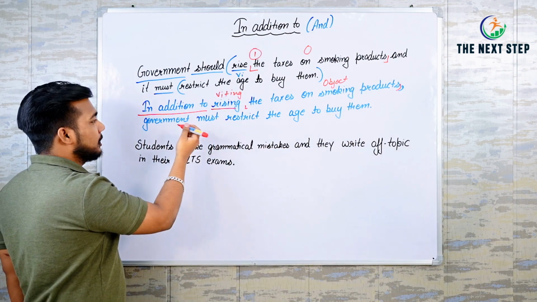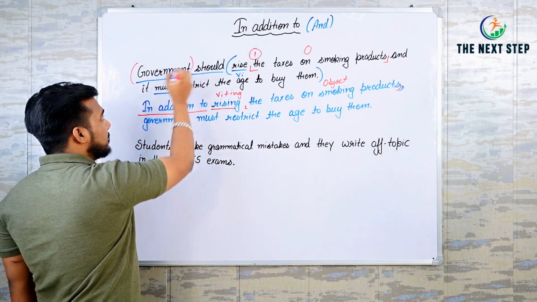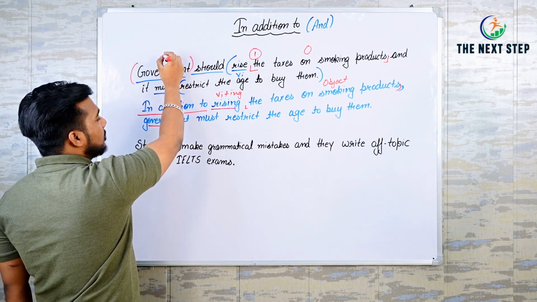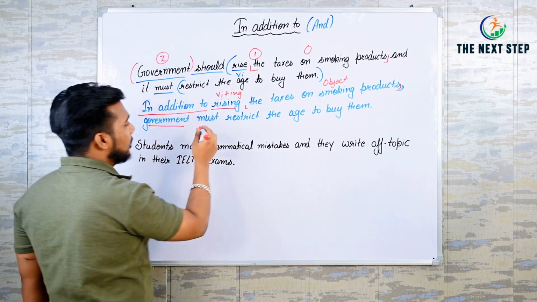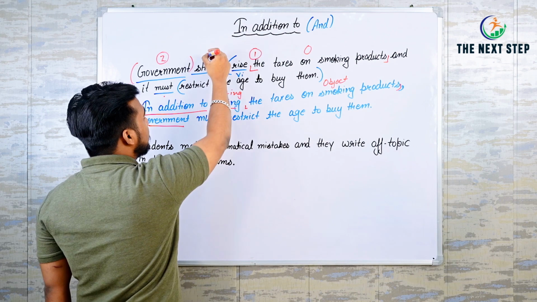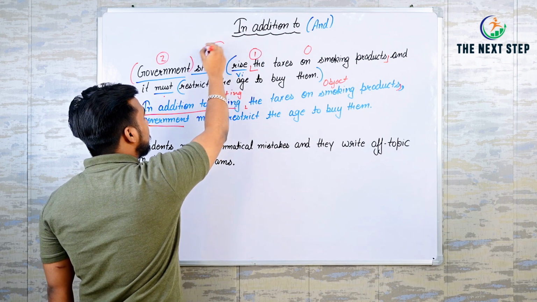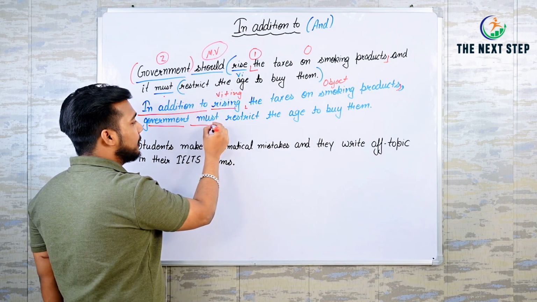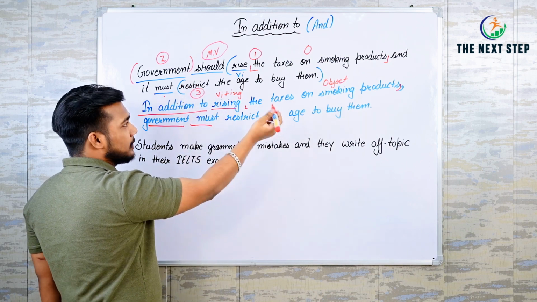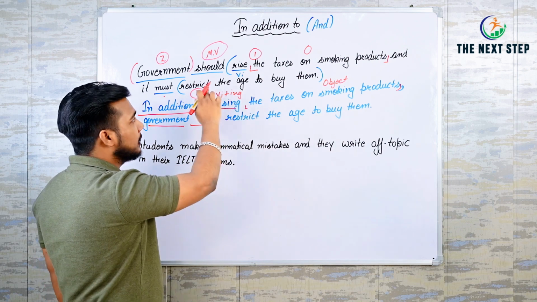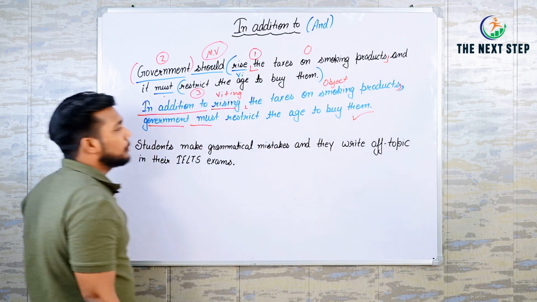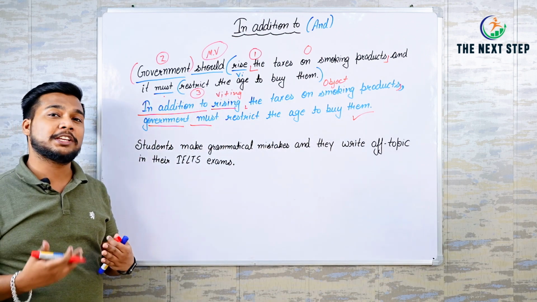After this I chose my subject here, government. This is your second step, and then add should or must. They both have the same meaning because they are modal verbs. I added here must, then you can simply add the other sentence which is after and, restrict the age to buy them. So here is your sentence with in addition to.